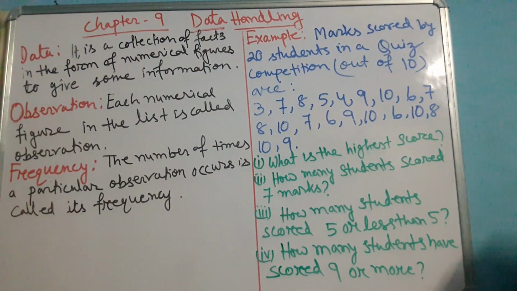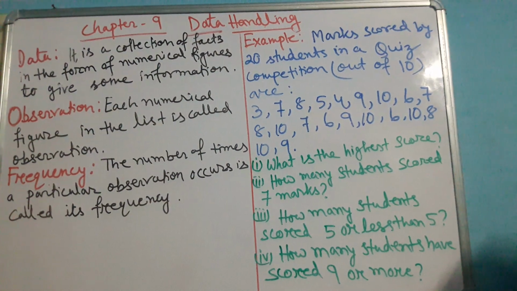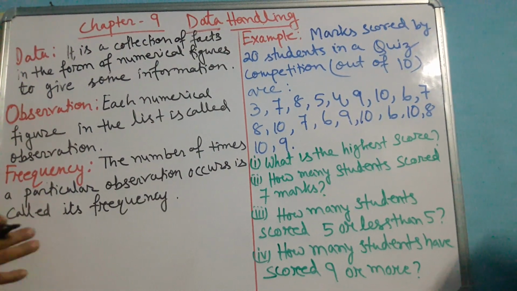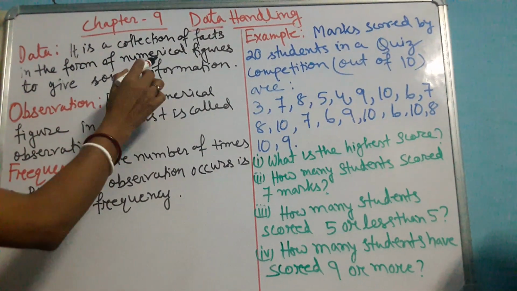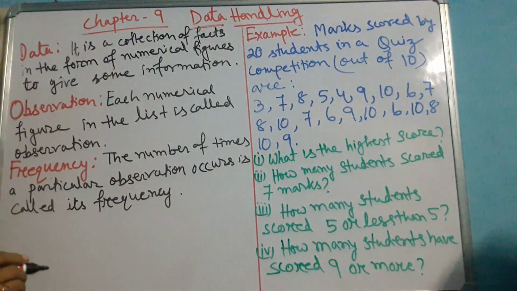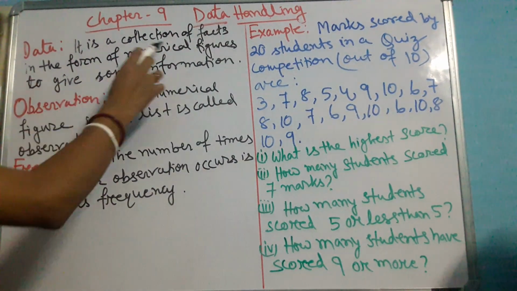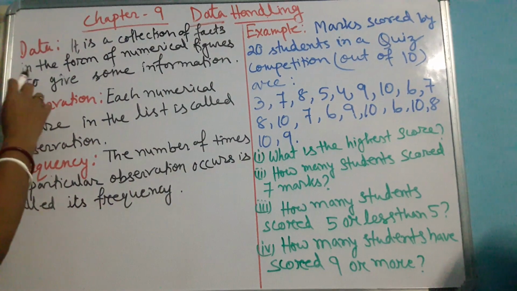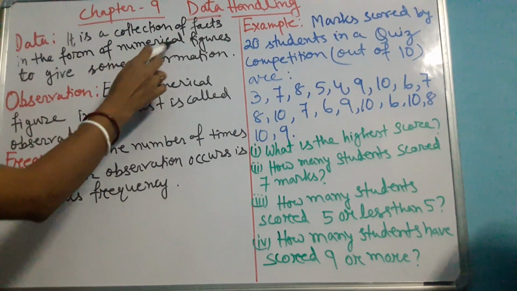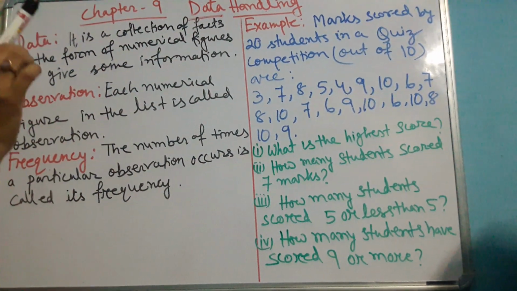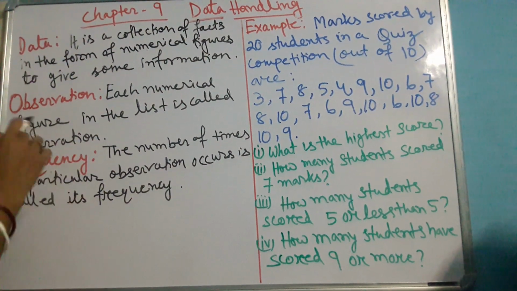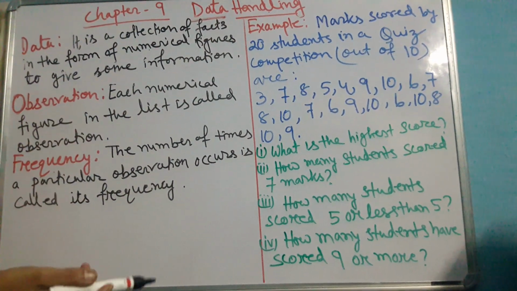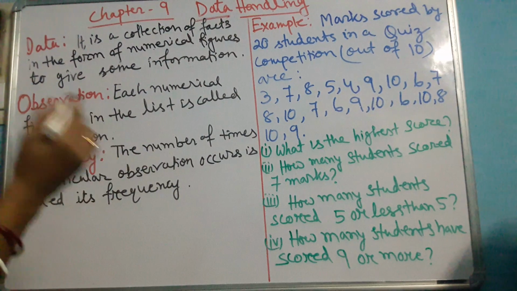So in the case of mathematics, when we are talking about data, we will consider only numerical figures. So data is a collection of facts in the form of numerical figures, that means figures of numbers, which give you some information. How? Let's come to an example.